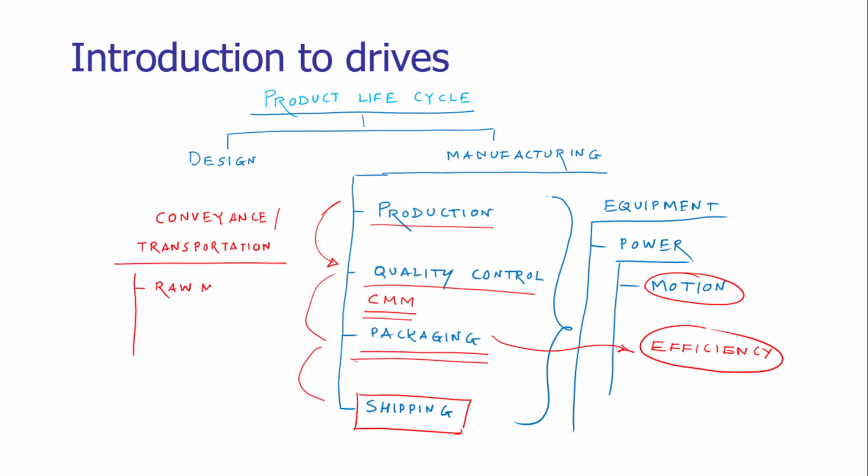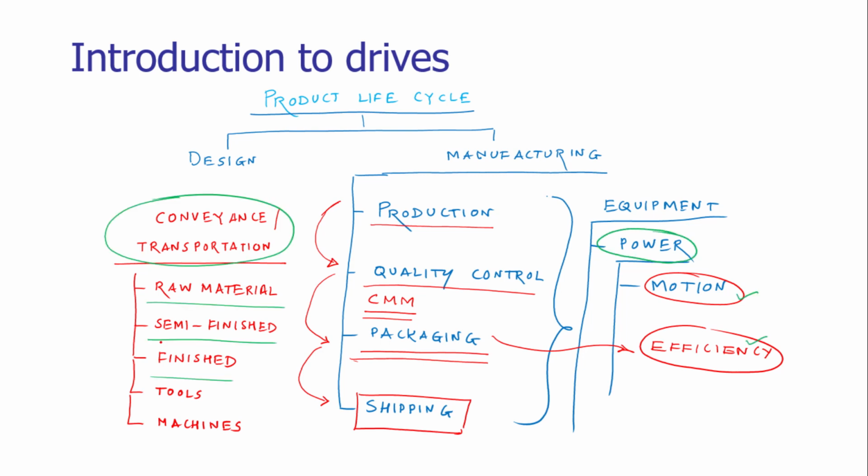That means the conveyance and transportation of raw material, semi finished goods, finished work parts, tools, and machines. So, we need certain systems which are providing the power for the transformation of the raw material into semi finished or the finished product. We need the relative motion between a variety of elements.